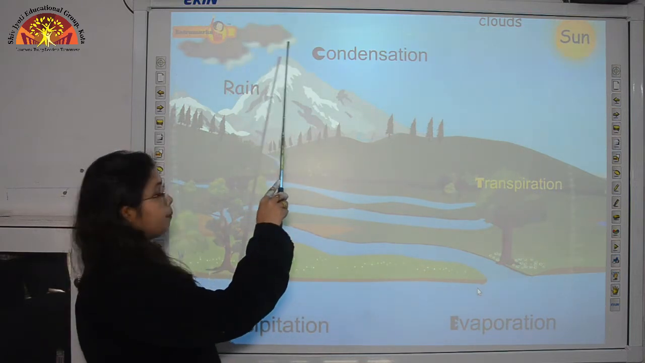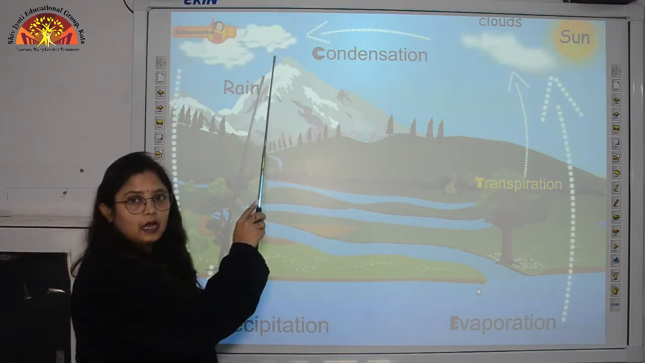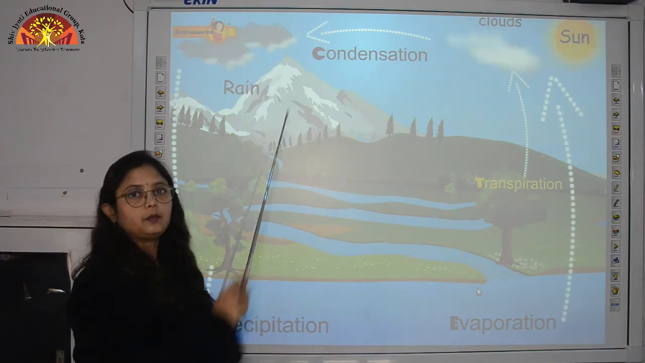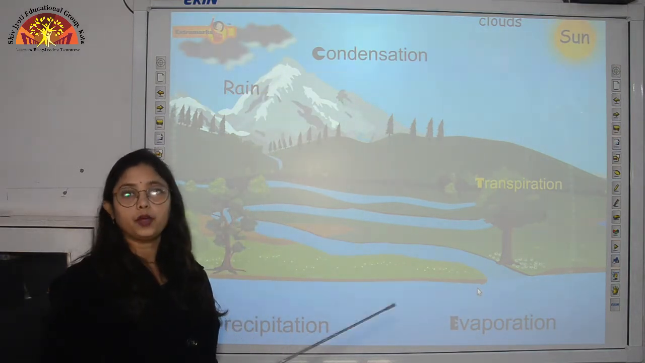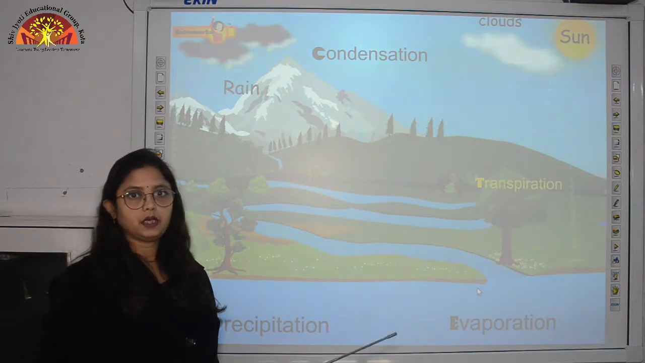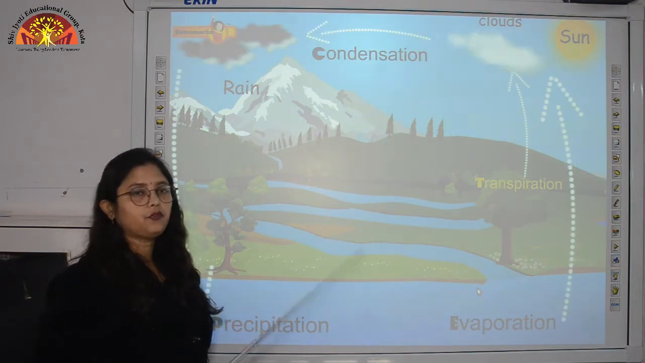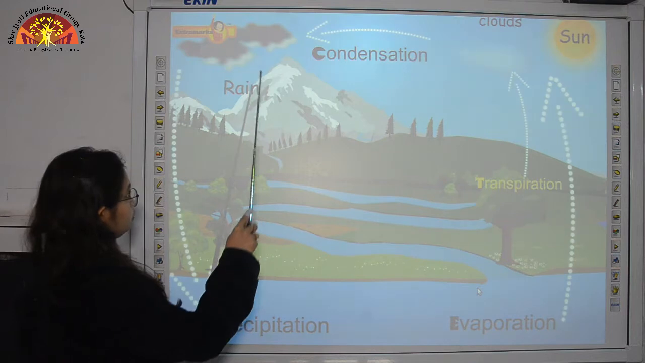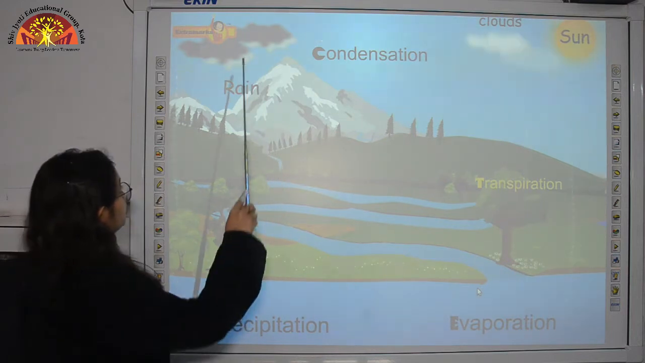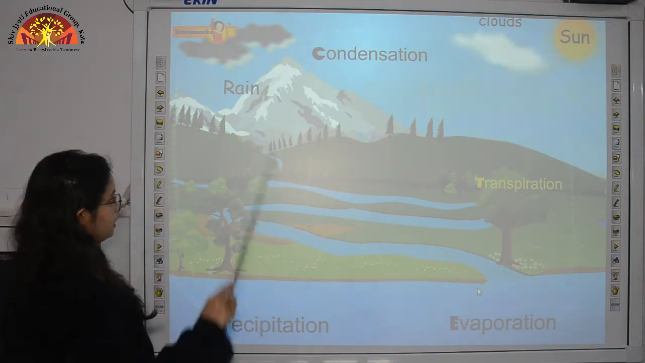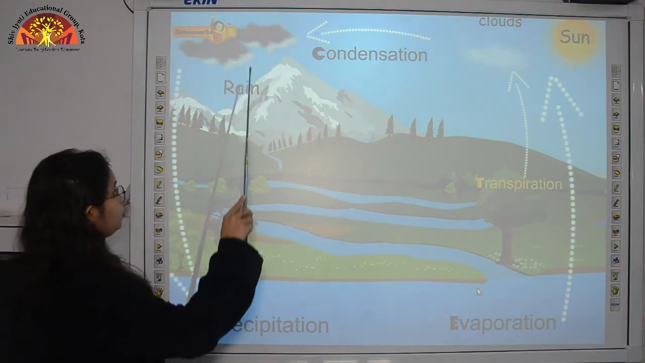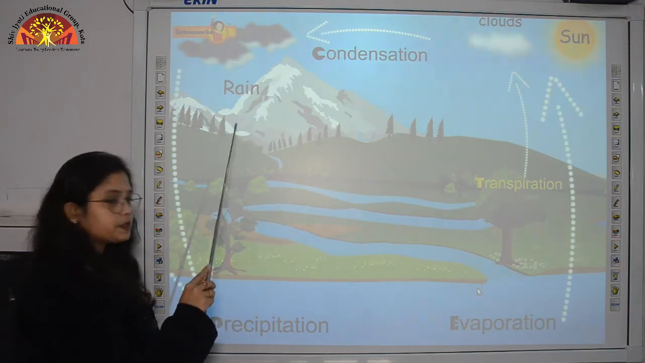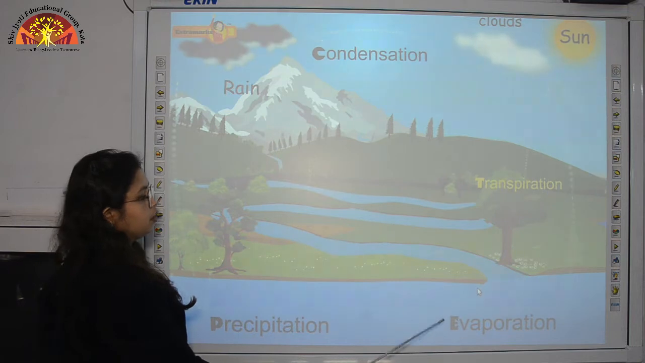Now the tiny droplets of water present in these clouds, when they stick together, they become bigger in size. Now when they become bigger in size, they become heavy. So they start falling as rain. Here you can see in the diagram shown, this water is now falling as raindrops, and when it falls down as raindrops, it is returned back to the water bodies.